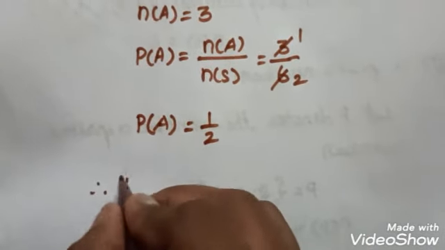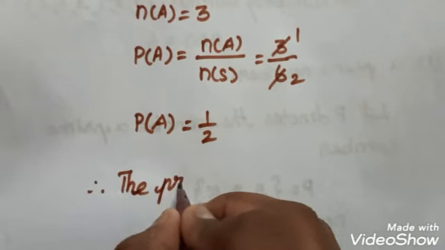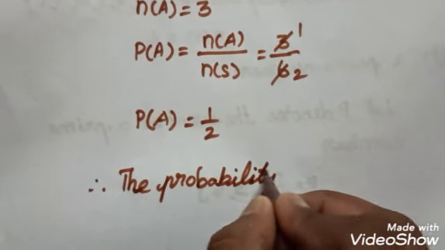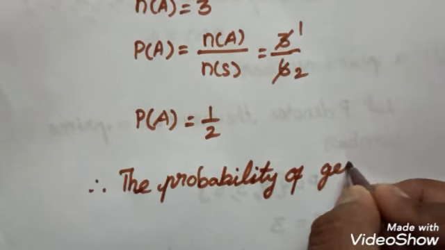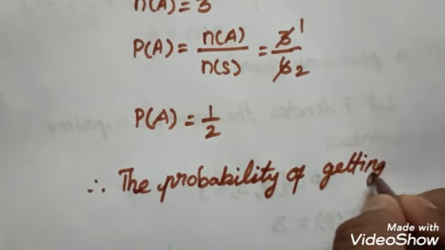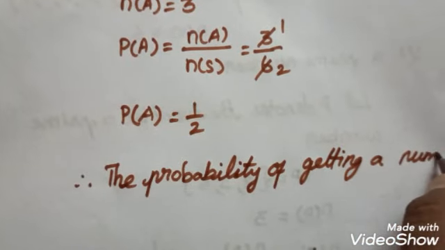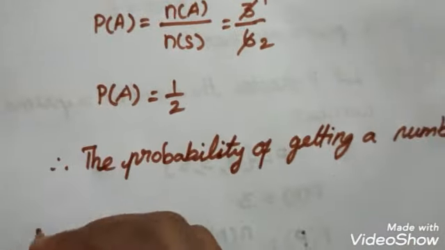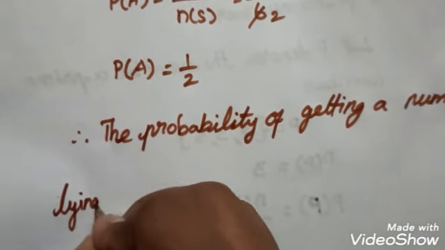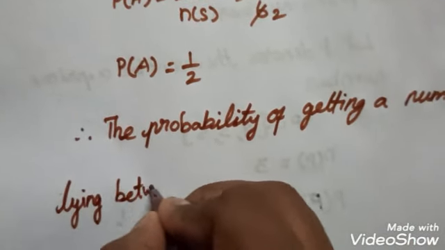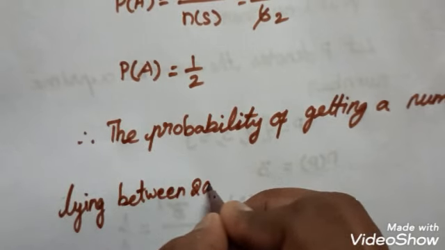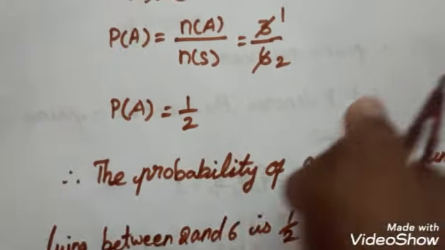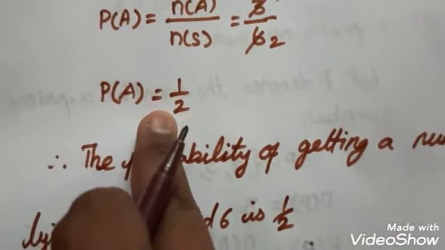Therefore, the probability of getting a number lying between 2 and 6 is 1 by 2. So we find the probability is 1 by 2.